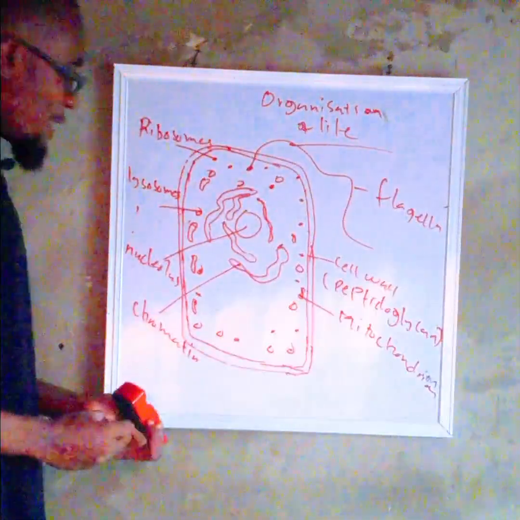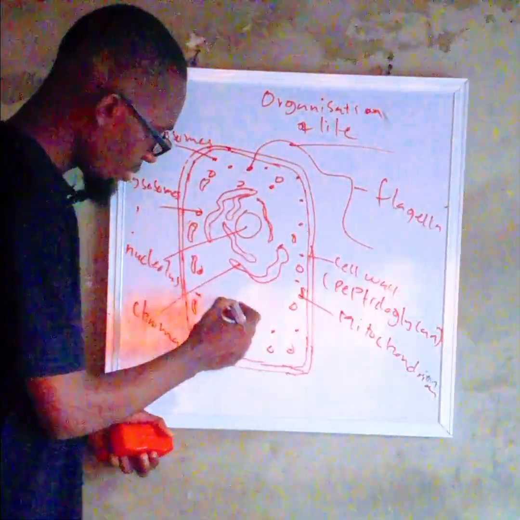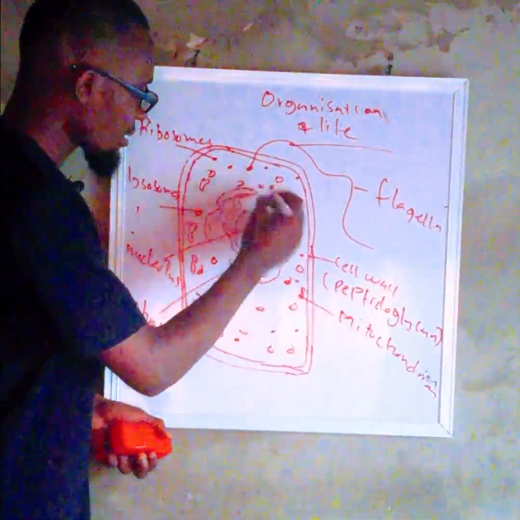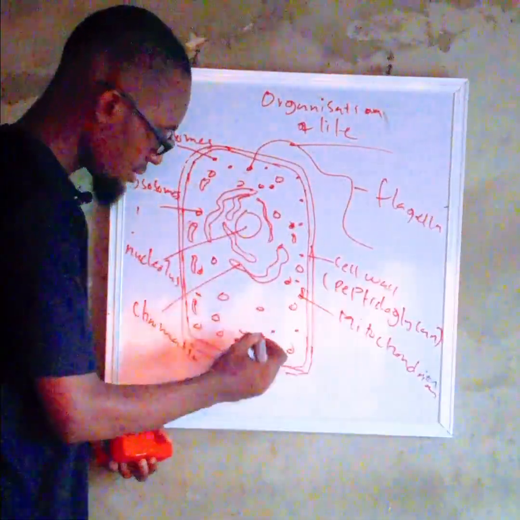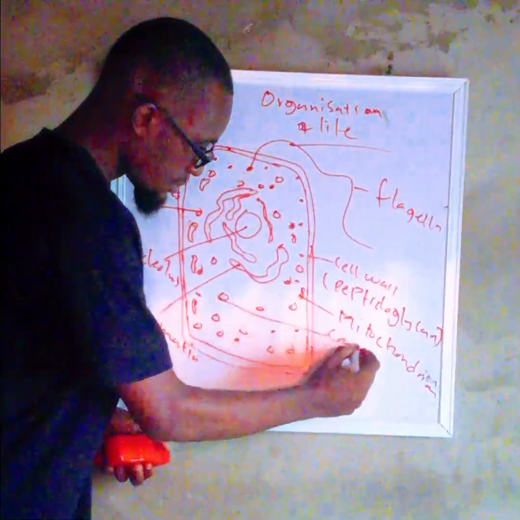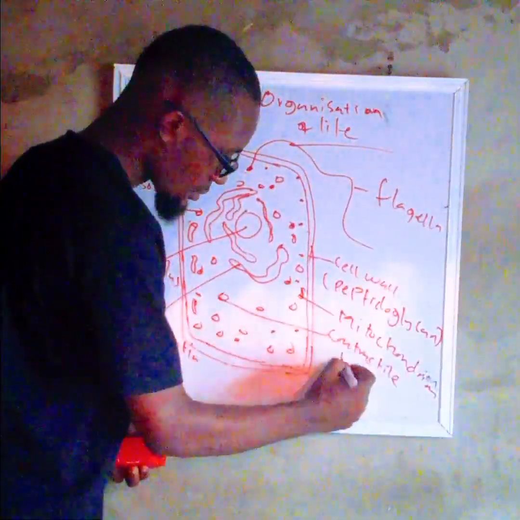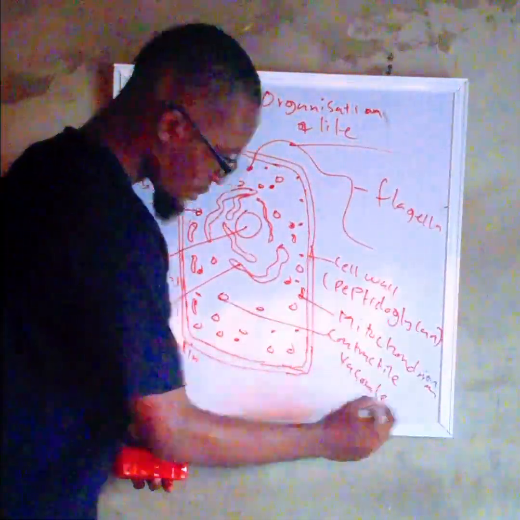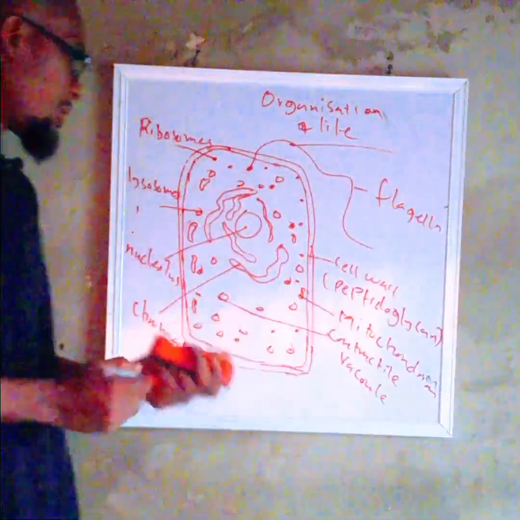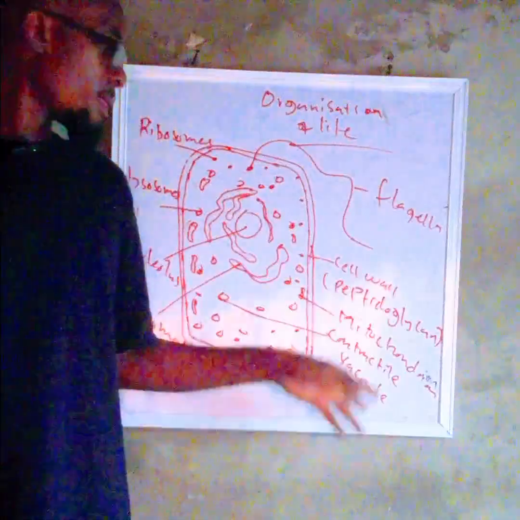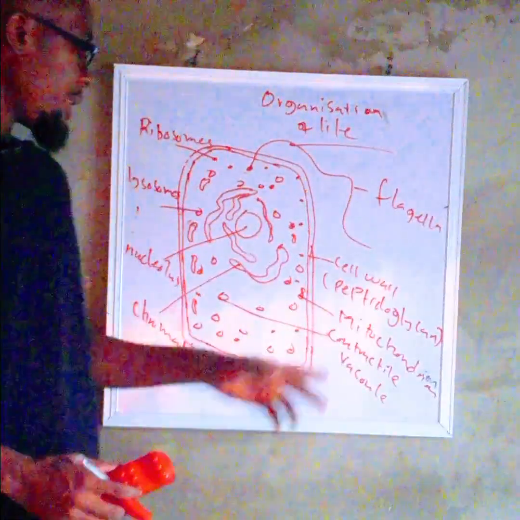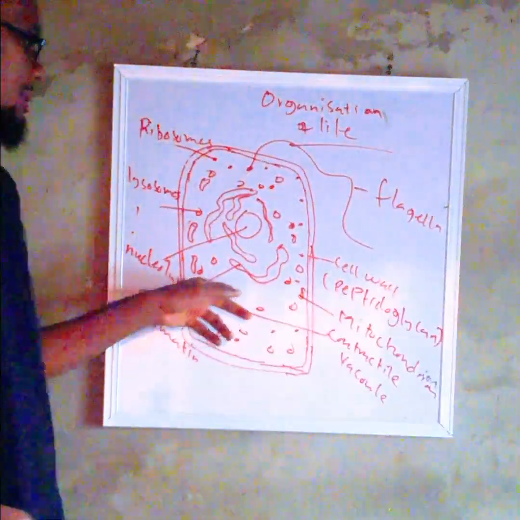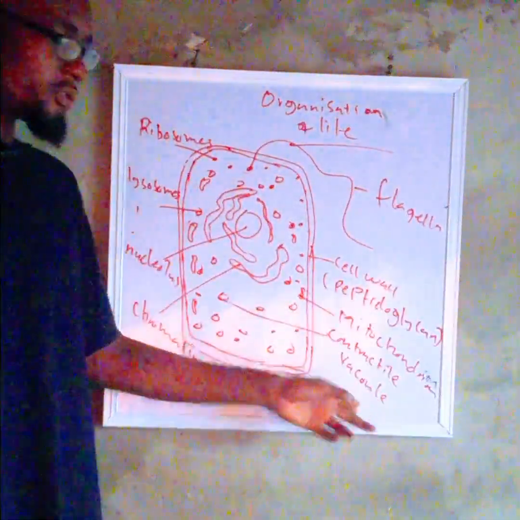We also have the contractile vacuole. We have the contractile vacuole all the way around, scattered around it. Now, what's the main function of the contractile vacuole? It is used for what? Osmoregulation. For instance, if this organism produces waste product, how can this organism excrete this waste product? Through the what? Contractile vacuole.